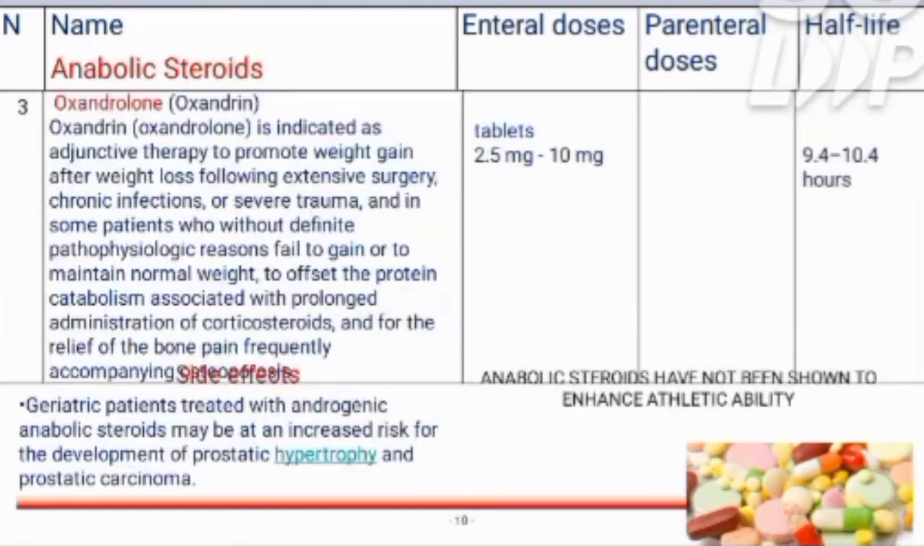Anabolic steroids. Oxandrolone is indicated as adjunctive therapy to promote weight gain after weight loss following extensive surgery, chronic infections or severe trauma, and in some patients who without definite pathophysiological reasons fail to gain or maintain normal weight, to offset the protein catabolism associated with prolonged administration of corticosteroids, and for the relief of the bone pain frequently accompanying osteoporosis. Side effects: geriatric patients treated with androgenic anabolic steroids may be at high risk of developing prostatic hypertrophy and prostatic carcinoma. The half-life of anabolic steroids is 9.4 to 10.4 hours, and anabolic steroids have not been shown to enhance athletic ability.